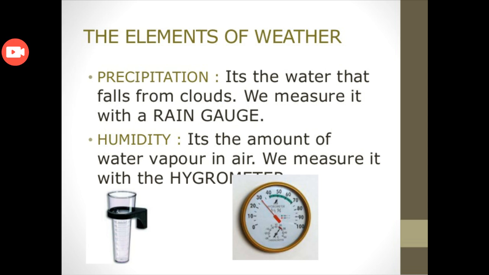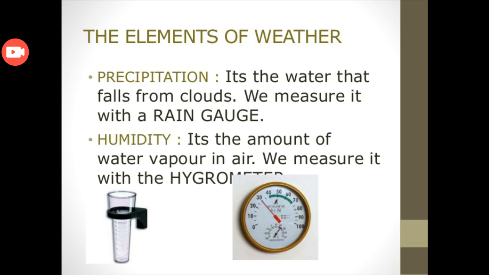Now the next is precipitation, which means rainfall, snow or hail. It's the water that falls from clouds, and we measure it with the help of a rain gauge. And the rain gauge is given in the picture, as you can see.